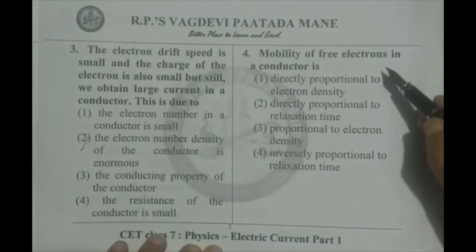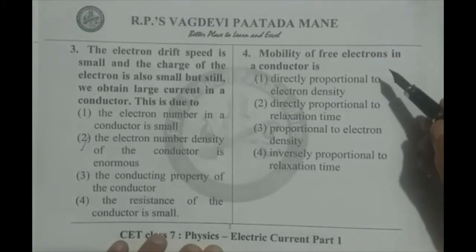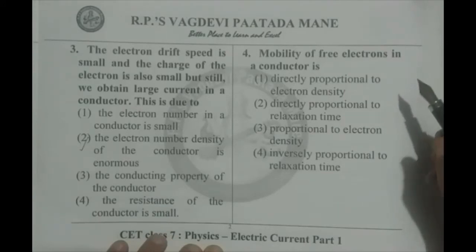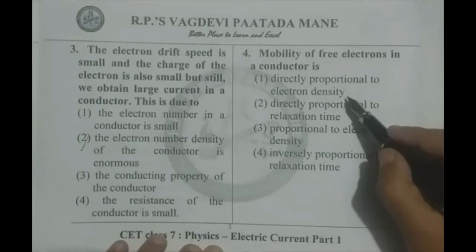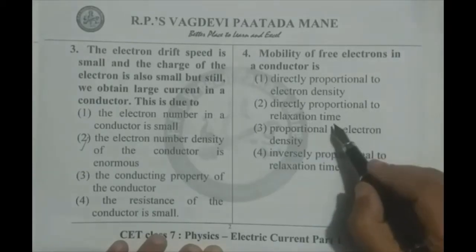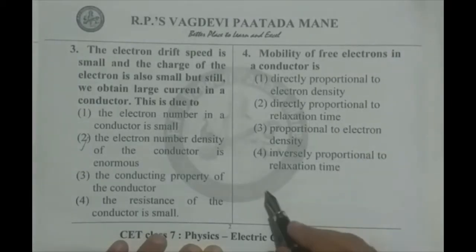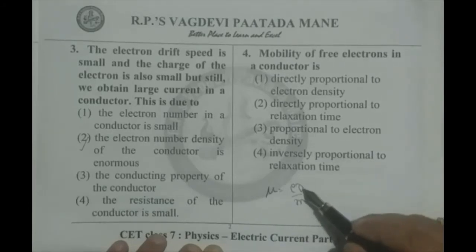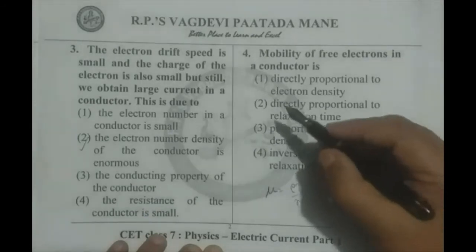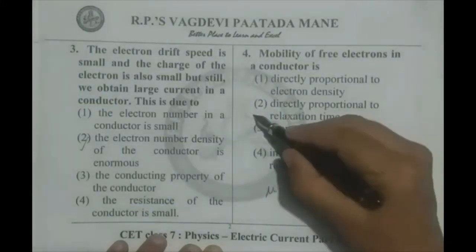Going for the fourth question now. Mobility of free electrons in a conductor is, say, mobility means how freely electrons move. Directly proportional to electron density, it is wrong. Then directly proportional to relaxation time. This is correct because in the previous question we have written mu as E tau by m. As tau increases, mu also increases. So directly proportional to the relaxation time, the second option, is correct.